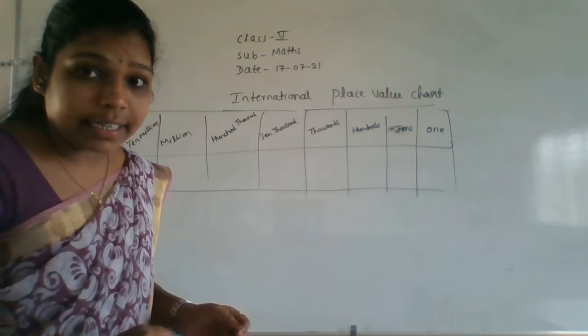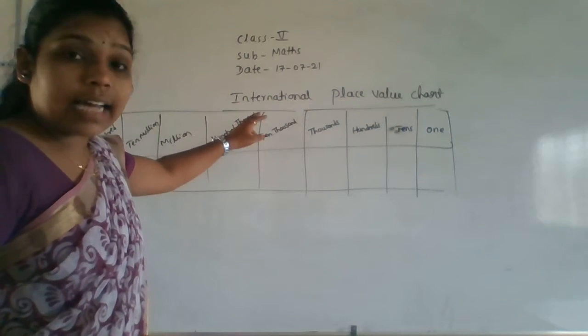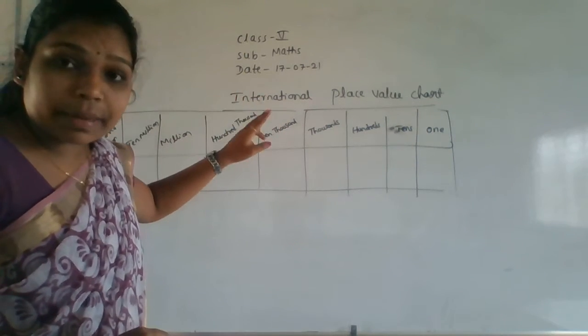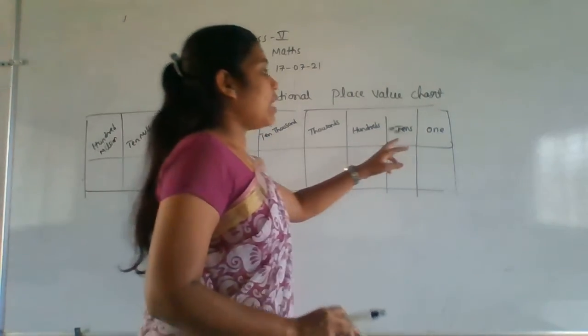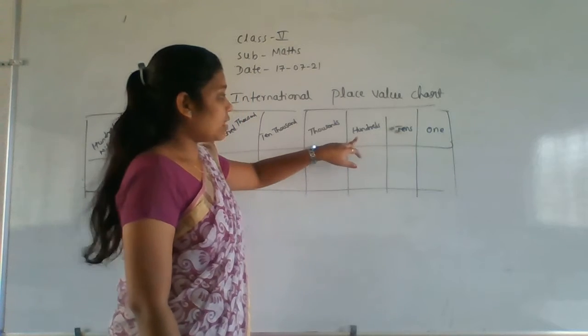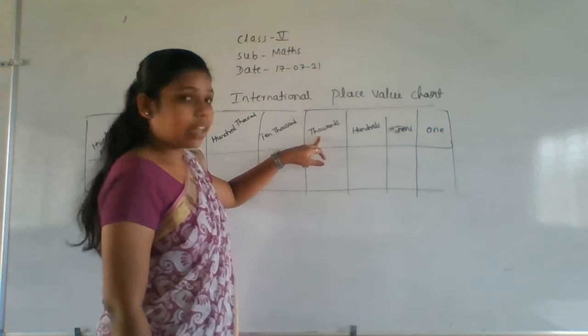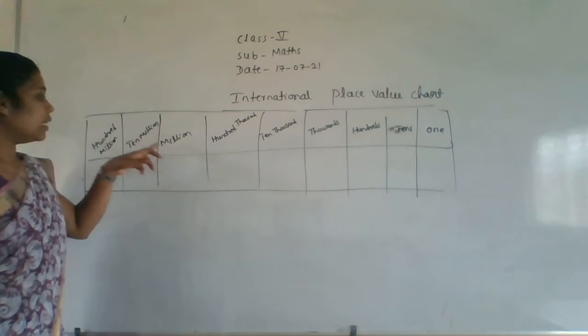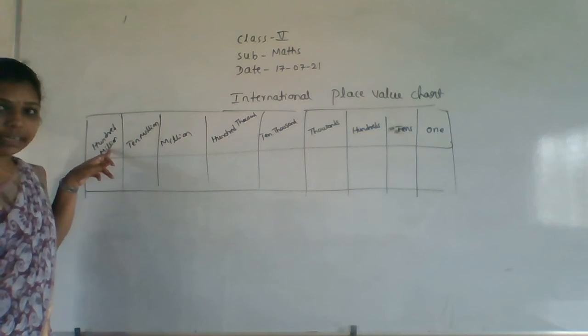But according to the international system, what is the place value chart? The first place value will be ones, and next will be tens, and next the hundreds, after that thousands, after that 10,000, 100,000, million, 10 million, 100 million.